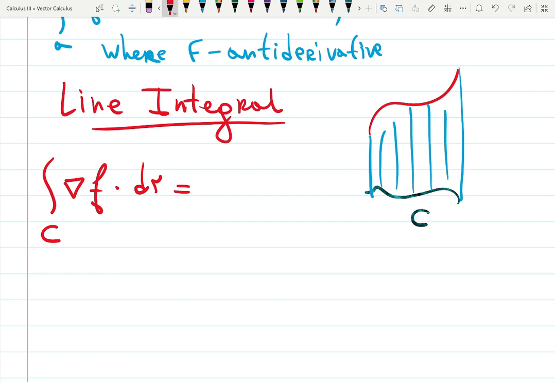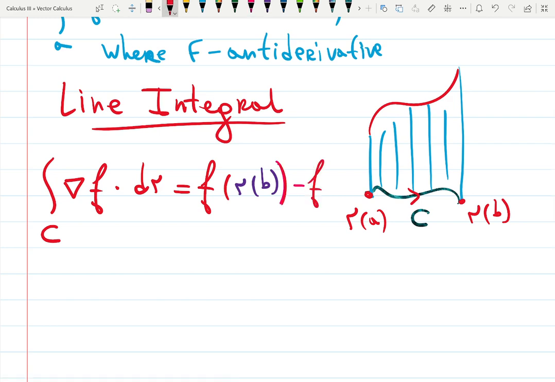So if we're starting from this point, which let's call r of a, and direction matters, we're going to r of b, then you find f. So undo the differentiation, find f, plug in r at the endpoint, minus, guess what, plug in the starting point, the beginning.